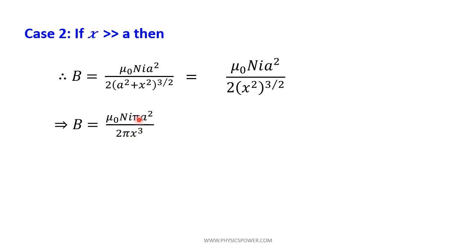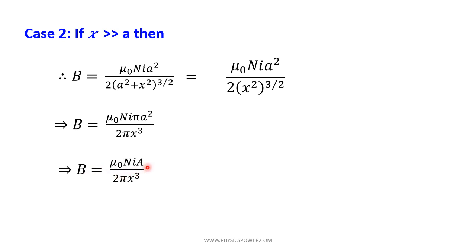But here we can multiply this expression with pi and divide with pi. If you do like this, then here we get pi a square. Here a means the radius of the coil, so pi a square represents the area. Therefore we can write B equals to mu naught N I A by 2 pi x cube. So that means here magnetic induction depends upon one more parameter, that is proportional to the area of the coil.